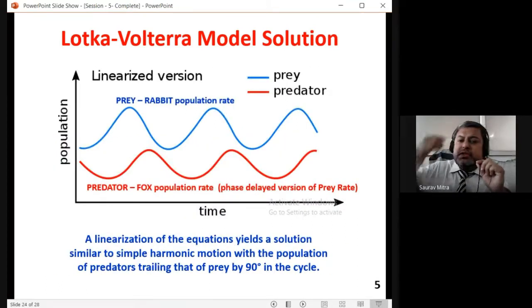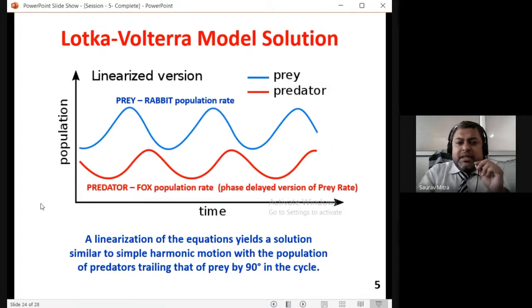How the solution is found is generally not asked in your course, but exactly what the cycle of count of prey and predator will be, that we are showing from this graph. It is a very important graph. Whenever you explain the solution of this model, because the model equations are given, the initial two equations, you have to explain the solution with respect to this blue graph and red graph. The red graph is the population of the fox, the blue graph is the population of the rabbit.